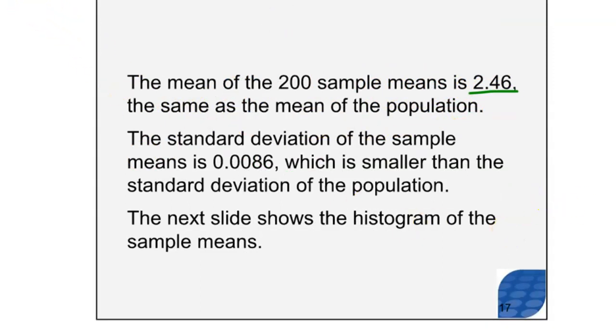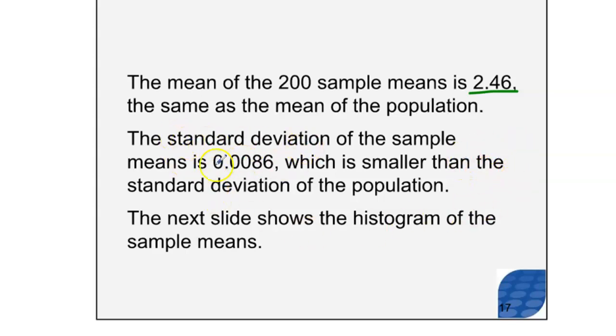And notice that it says the same as the mean of the population, but in point of fact, you should remember that the mean of that population is 2.479. So this mean of the sample means is extraordinarily close to the actual real population mean. It's not exactly the same, but it's very, very close. And that's what we expect. After we take the 200 sample means, we find all of their individual means, and we find the mean of those means. 2.46 is very close to 2.479.